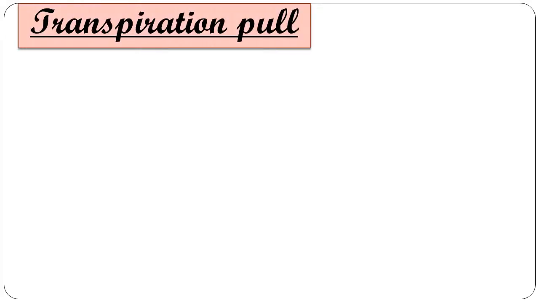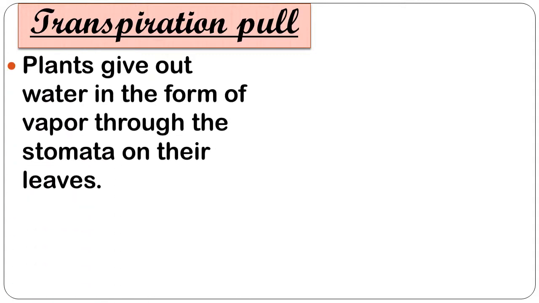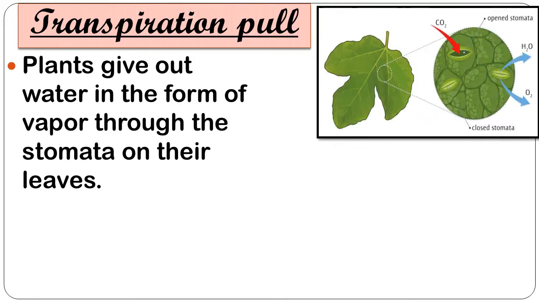Alright, so our next topic is transpiration pull. Now what is this? First of all, students, transpiration is the loss of water from a plant in the form of water vapor, and this process takes place from the leaves only. Plants give out water in the form of vapor through the stomata on their leaves. These are the structures of a stomata. You can observe the open stomata and closed stomata. When the stomata is open, exchange of gases takes place, and water is lost in the form of water vapor.